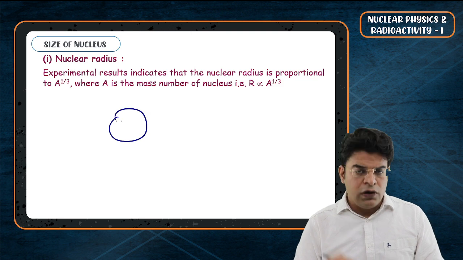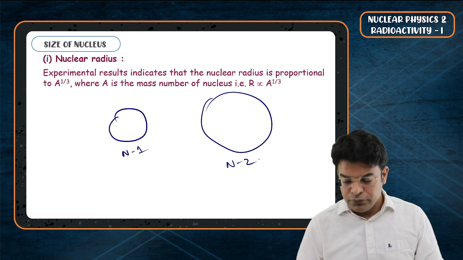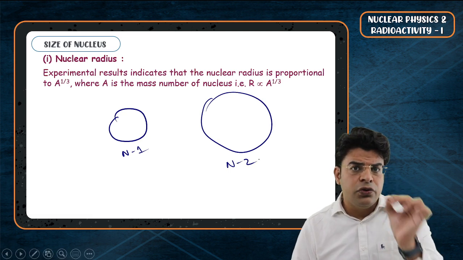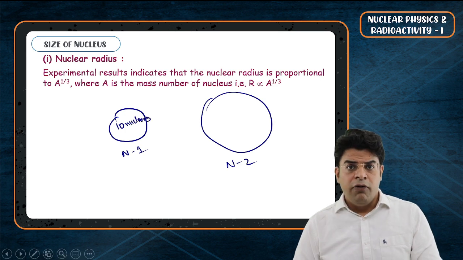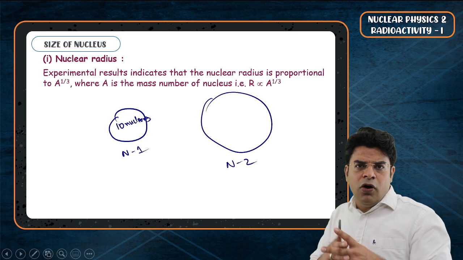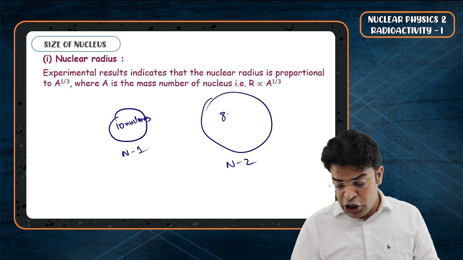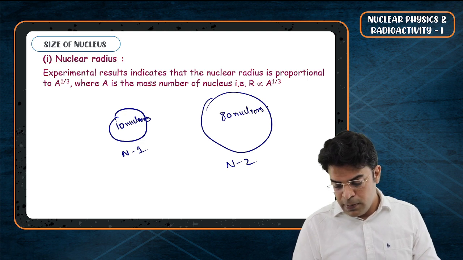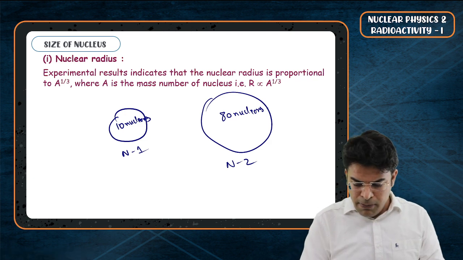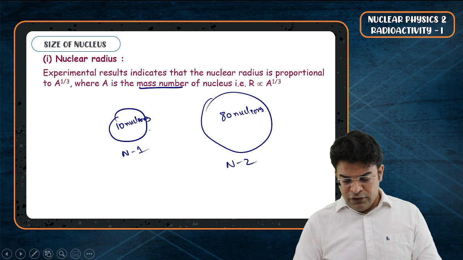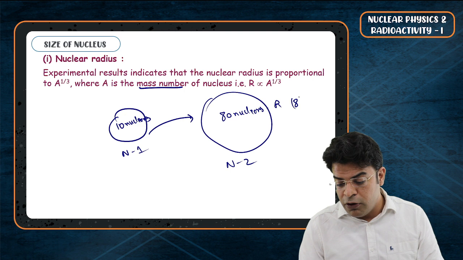So think of two nuclei, nucleus 1 and nucleus 2. Let's say the first nucleus has 10 nucleons. When I say 10 nucleons, it means that the sum of the number of protons and the number of neutrons is 10. And the second nucleus has 80 nucleons. The number of nucleons is nothing but the mass number. If the mass number becomes 8 times, the radius becomes 8 raised to the power of 1 by 3 times.